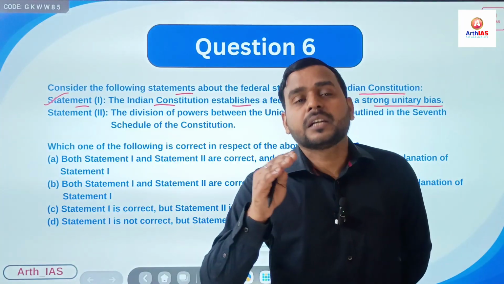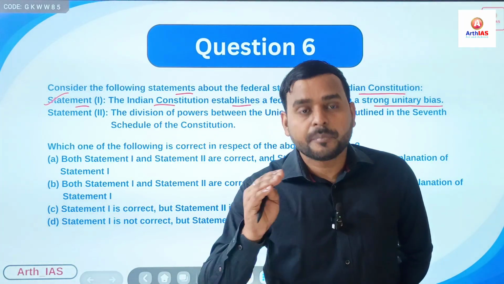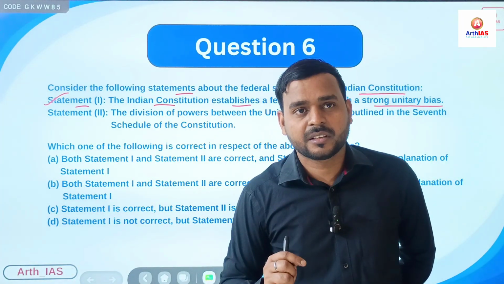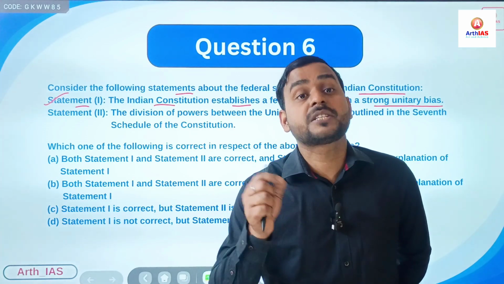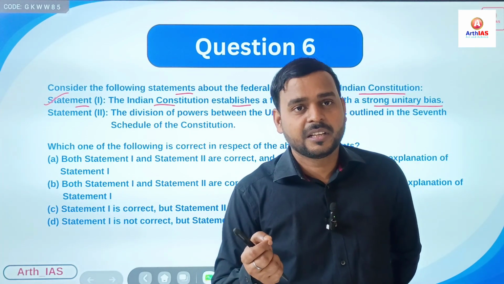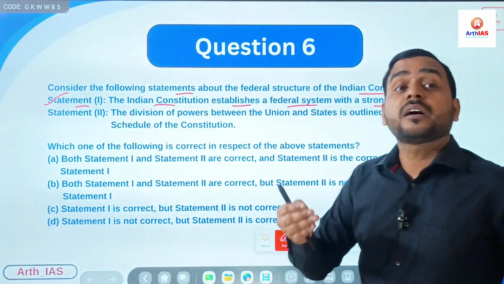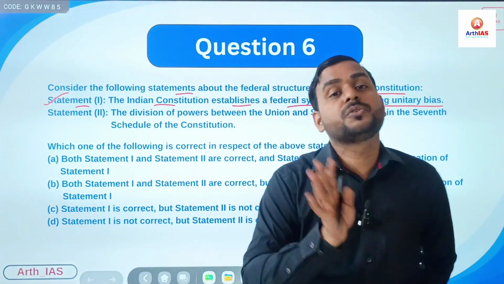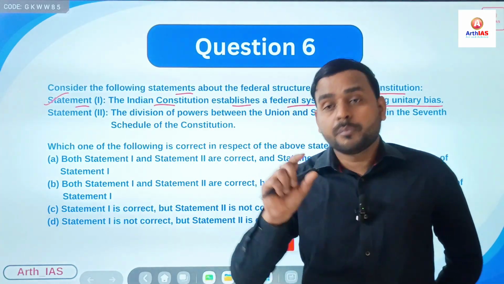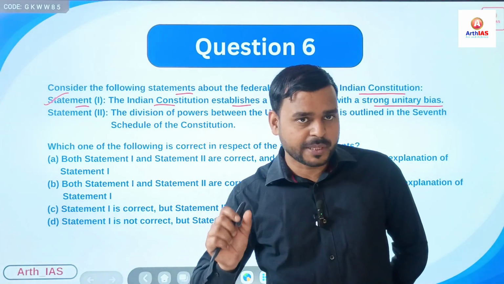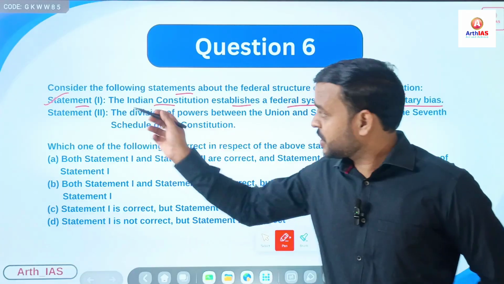For example, emergency related powers, making international policies, printing monetary notes, currency notes, right? So all these powers lie in the hands of the union government, not the state government, right? So power is tilted towards the union government in comparison to the state government. So this statement is correct.